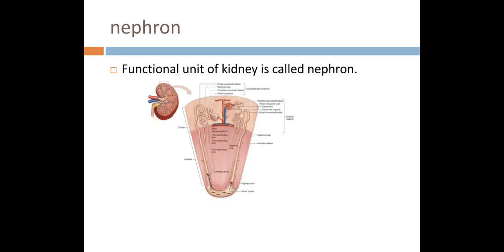Okay, now coming toward nephron. If we take a piece of kidney and observe it under a microscope, we can see that kidney is made up of many microscopic tubular structures. Look at over here, you can see this one and this one. These are the microscopic tubular structures, and kidneys are made up of millions of these tubular structures. This tubular structure is called nephron, which is the functional unit of kidney. It means that the function of the kidney, that is filtration of blood or urine formation, is actually performed by these nephrons.